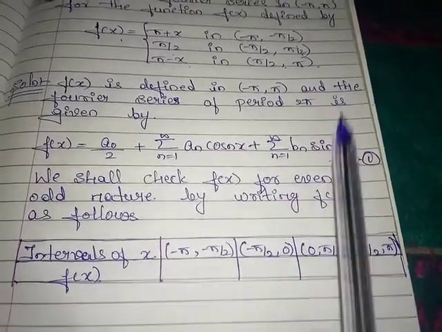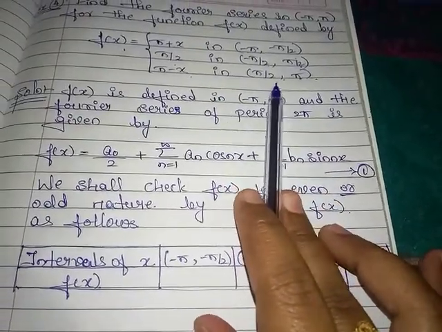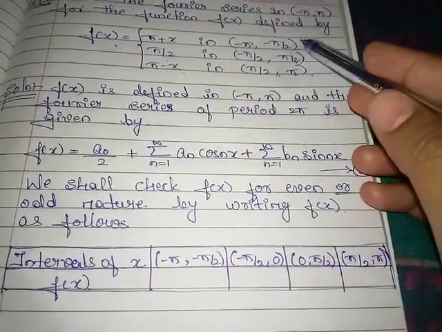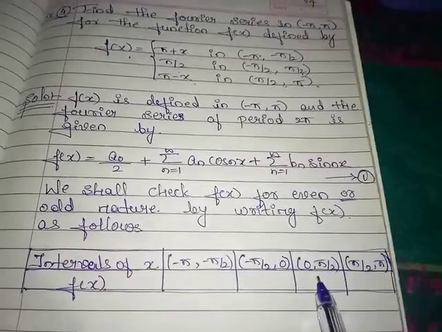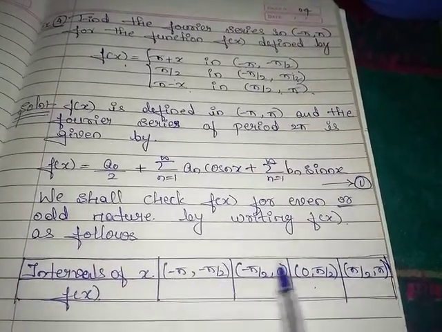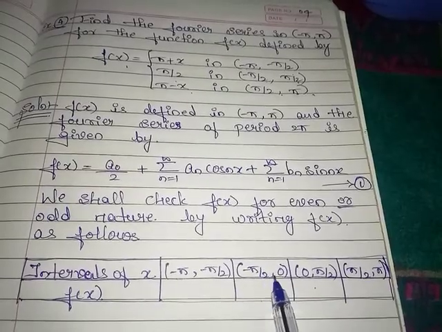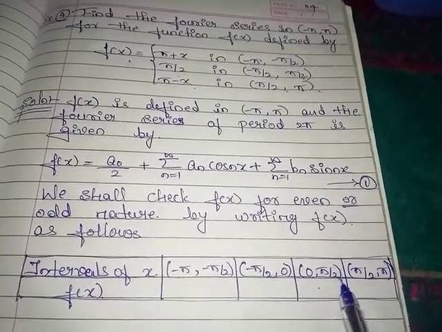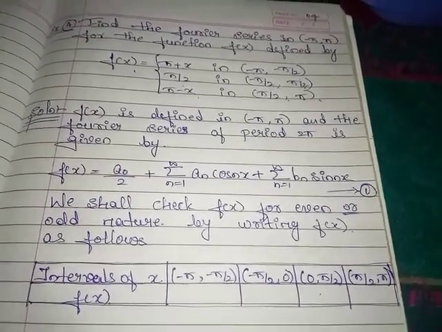Intervals of x: we have three different intervals. I will write these three intervals like this. First is minus pi comma minus pi by 2, then minus pi by 2 comma pi by 2, then pi by 2 comma pi.